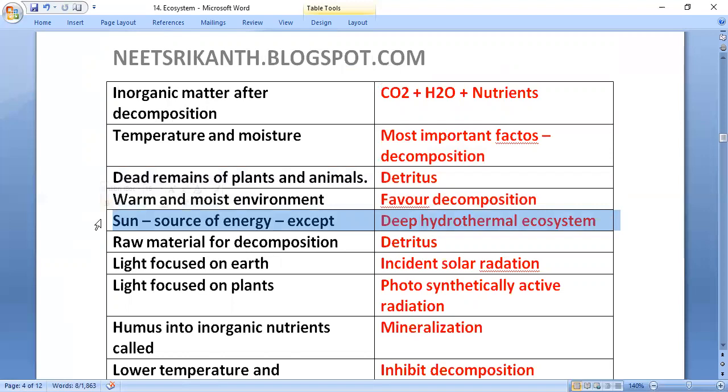The sun is the source of energy for all ecosystems except the deep hydrothermal ecosystem. The raw material for decomposition is detritus.